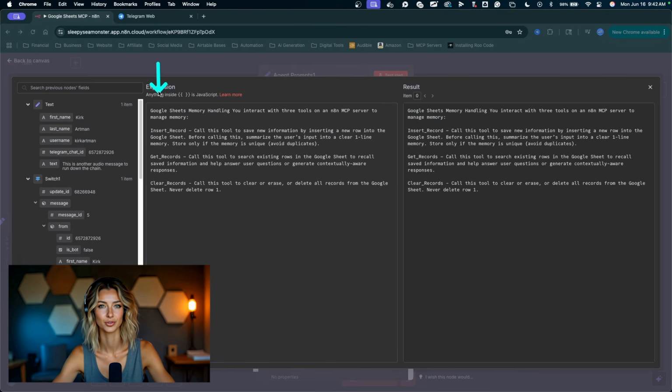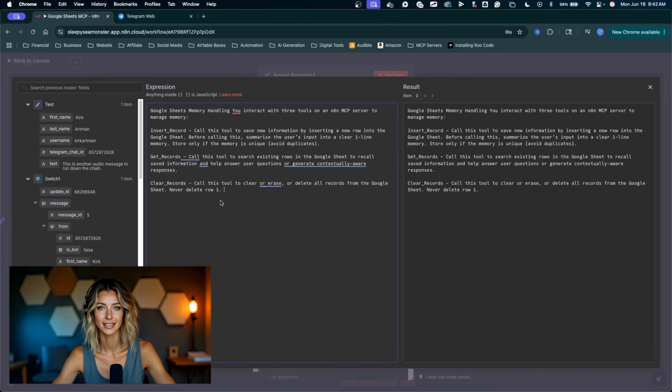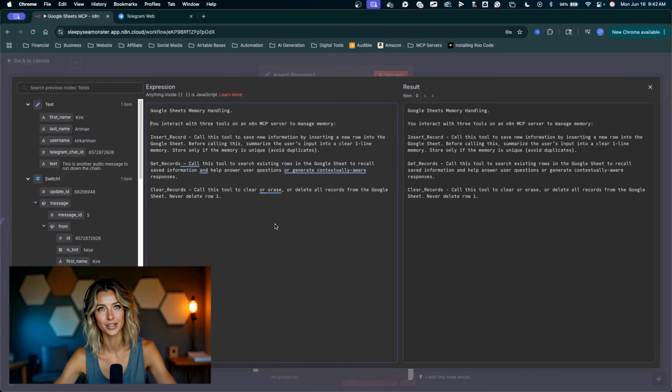So we're going to create some tools for this agent. We're going to be building an MCP server that uses the Google Sheets n8n tools, and we'll be naming those tools just like this. So following this as a guide, we'll be able to set up our MCP server. But you can take a screenshot of this, drop it into ChatGPT, and have ChatGPT write up this prompt for you.